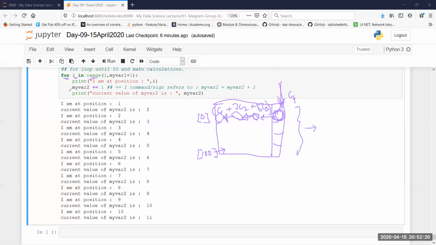The only advantage a for loop has is that at any point in time, these are my execution lines. Okay, these are indented. If any of the lines fails, let's say at position 5, because of something happening, I'll just take the eraser. Just a moment. Okay, so if this line over here has failed, it does not execute beyond it. So this is one minor advantage which you have.